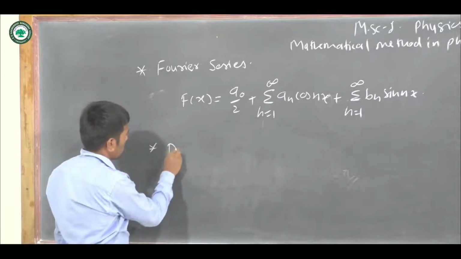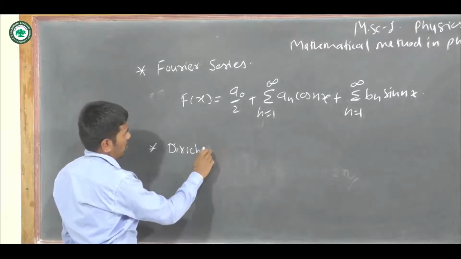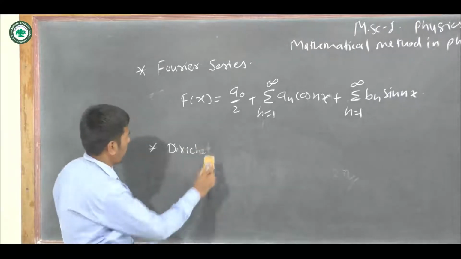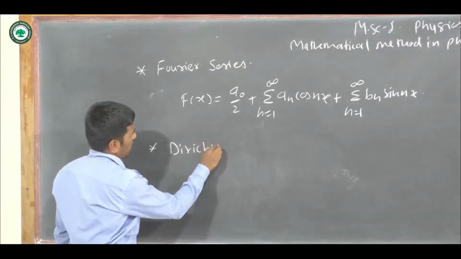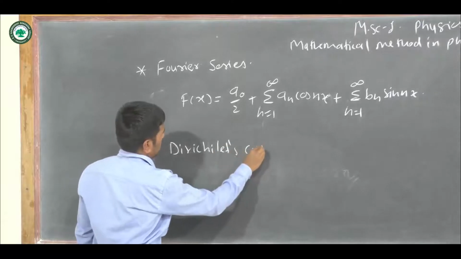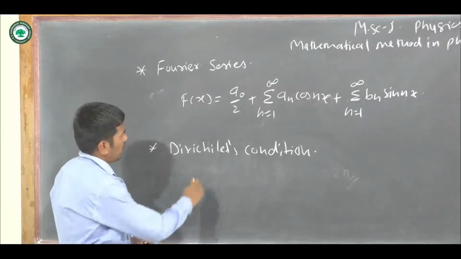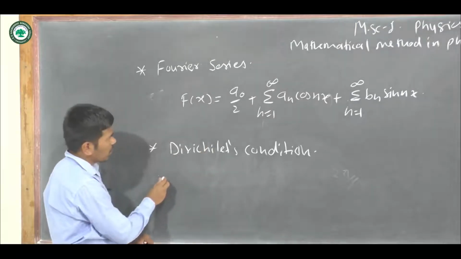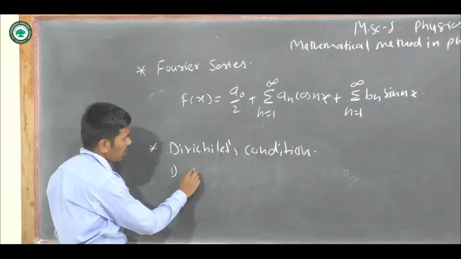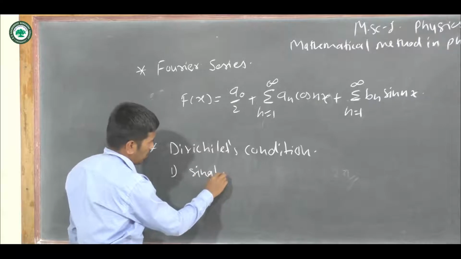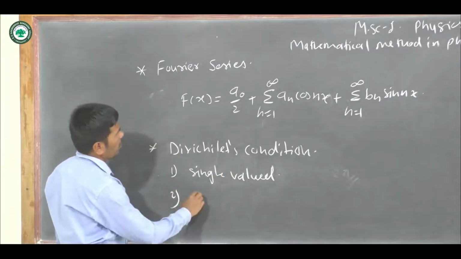The first condition is that the function must be single valued. The second condition is that the function must be bounded.